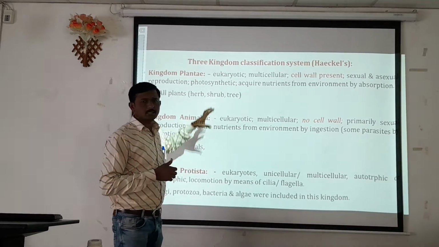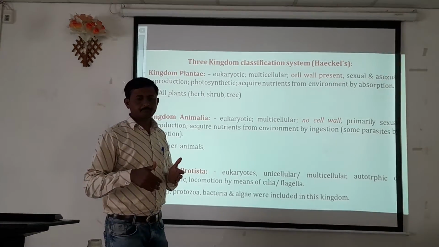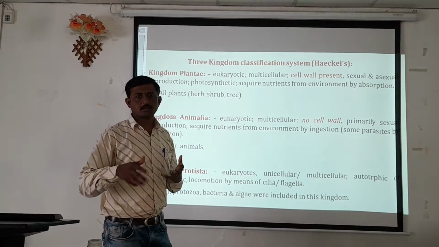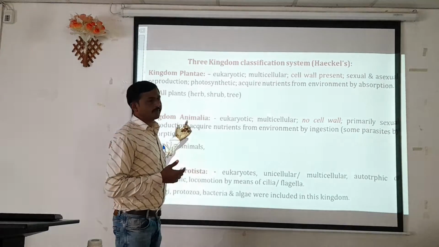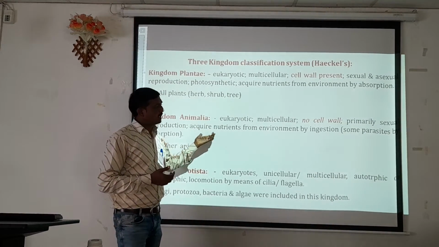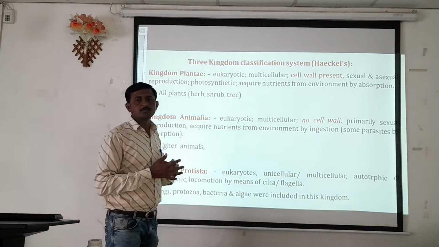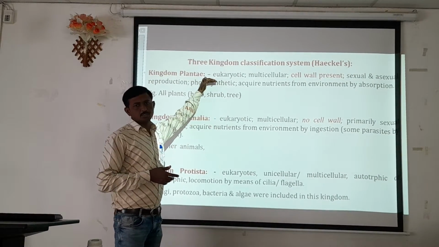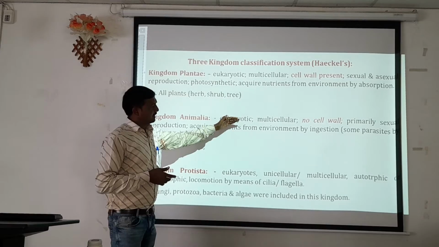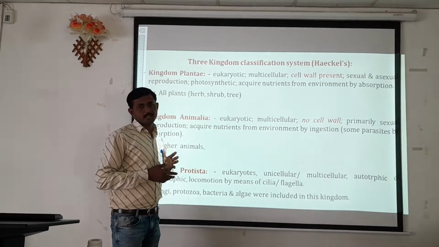In case of plants, by means of spores or different appendages, plants can reproduce. But in case of animals, they require sex organs. Without that, their reproduction process is not carried out. So they are different from the plant group, and are categorized into kingdom Animalia.